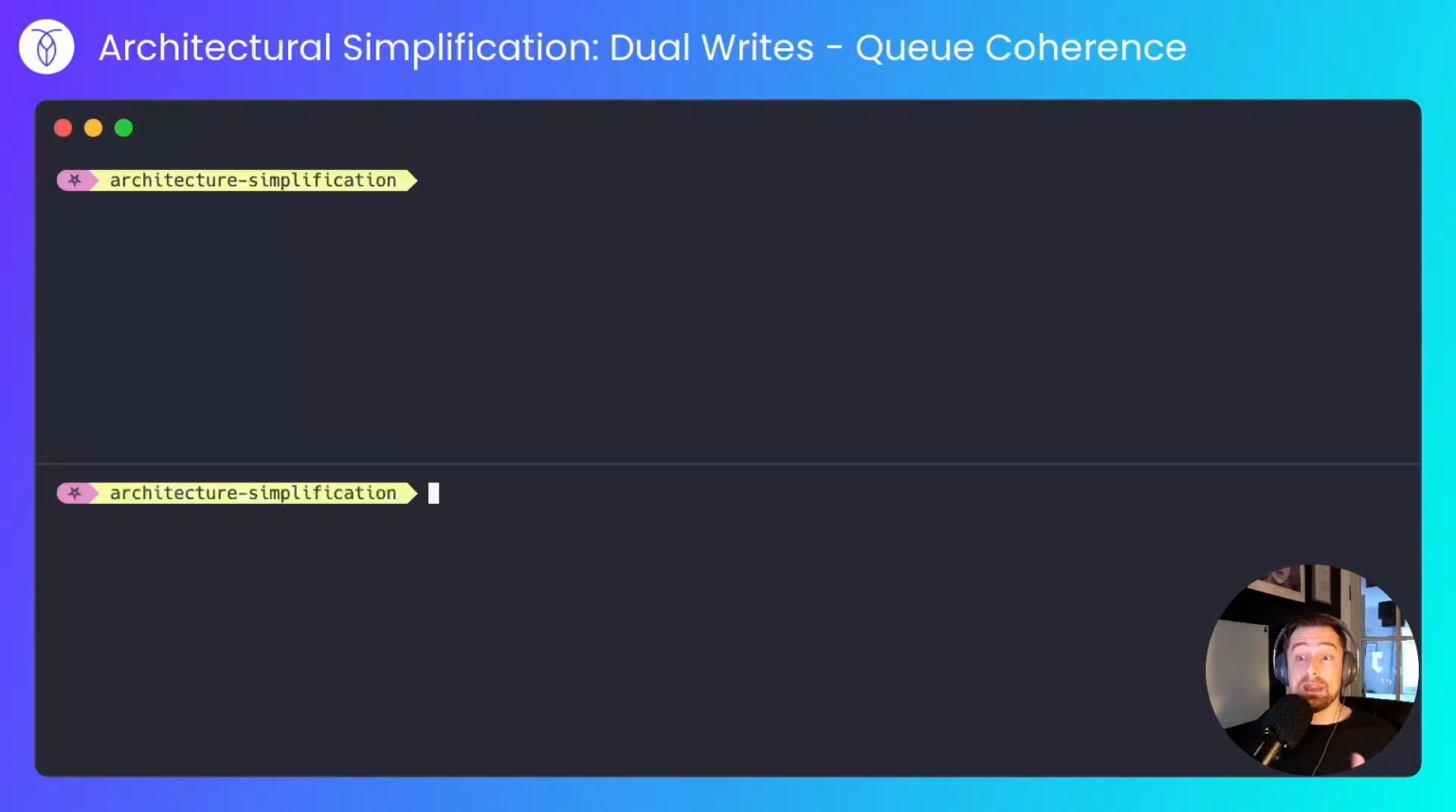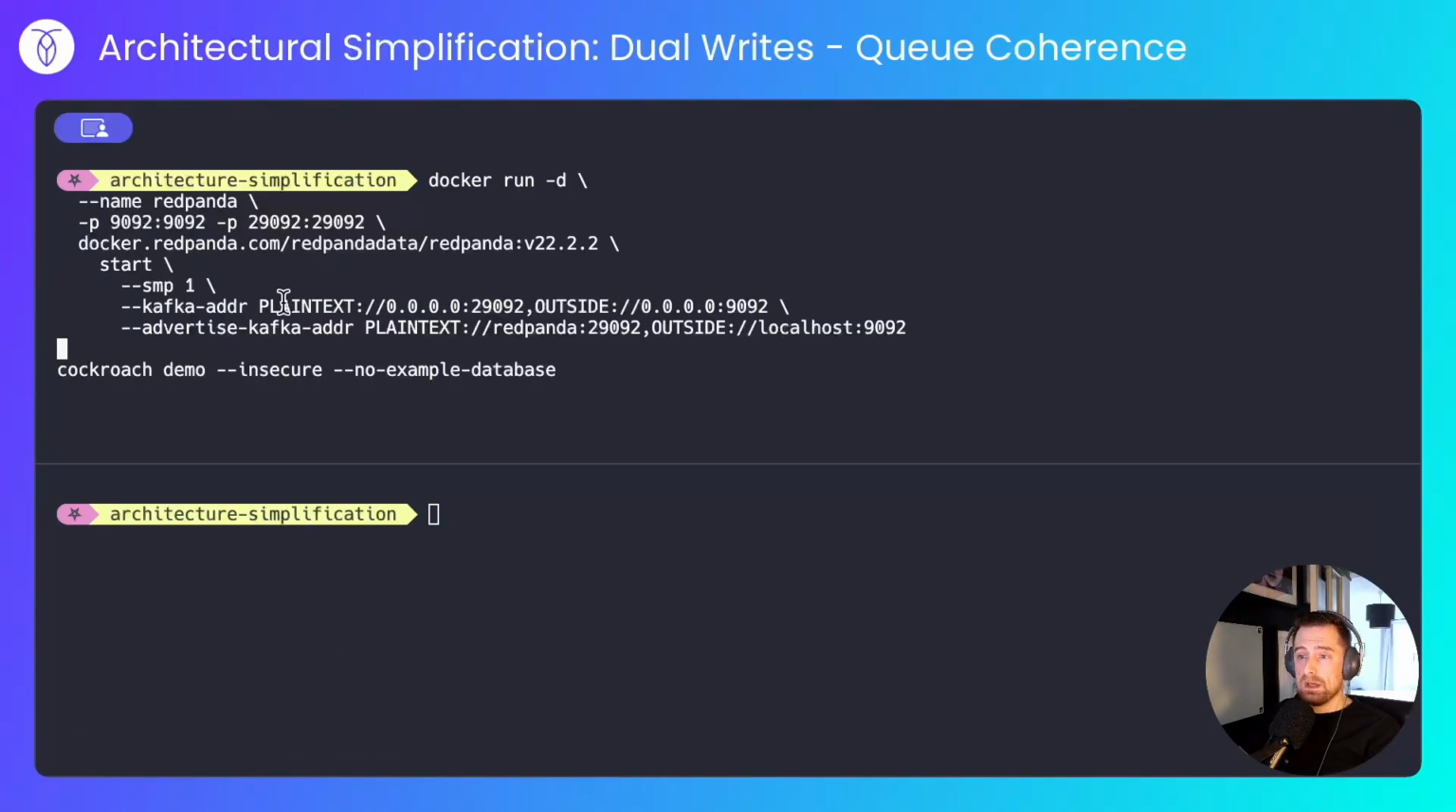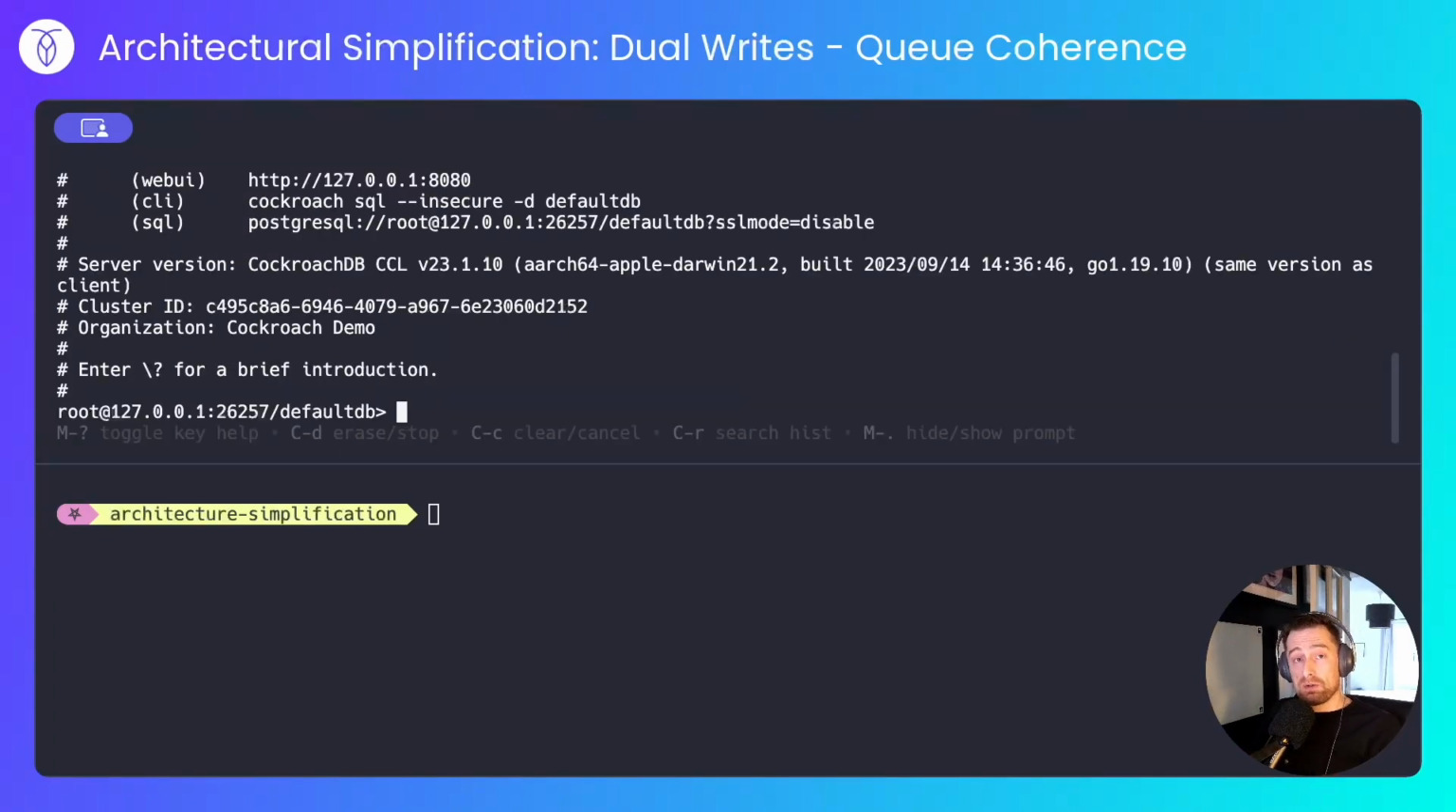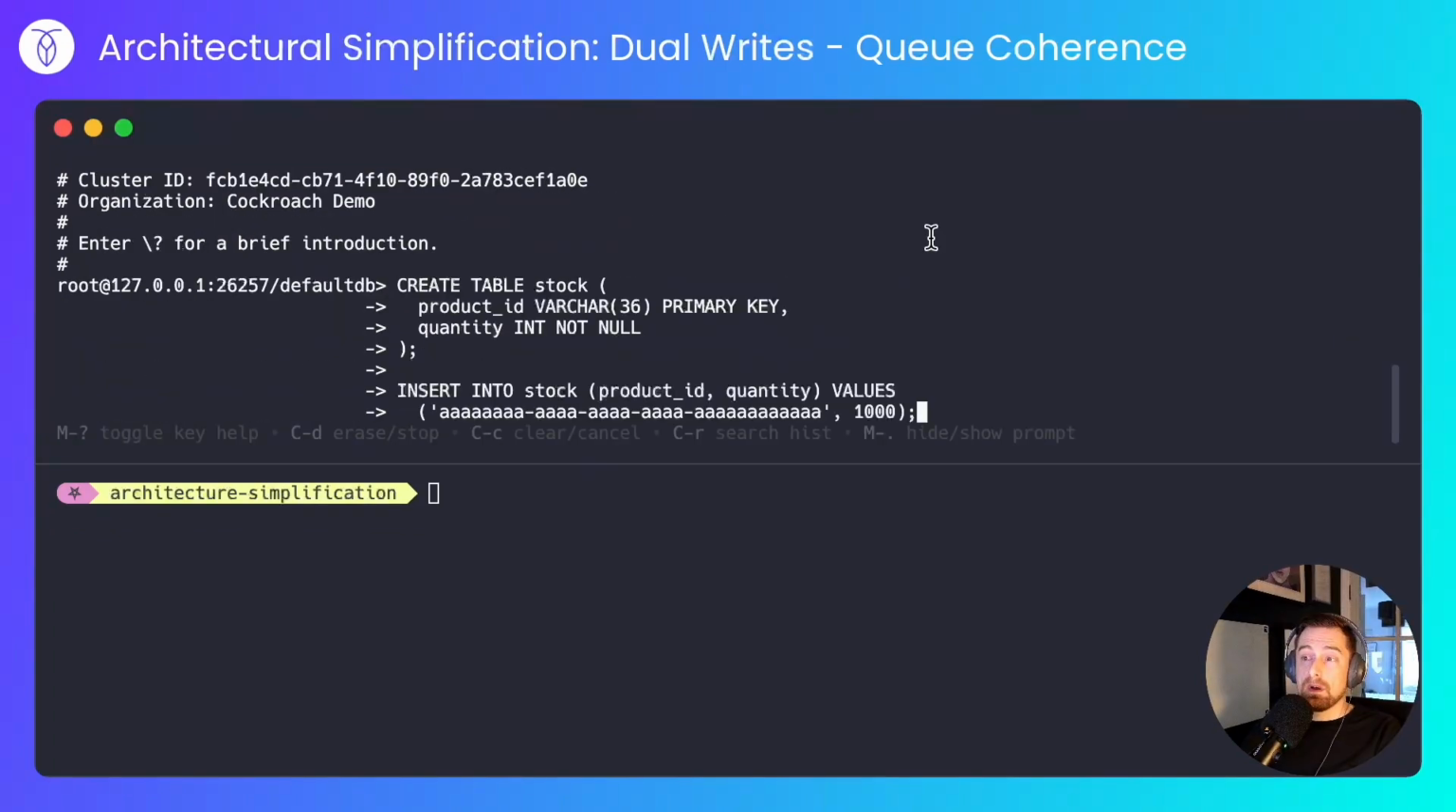This time we'll work in the after scenario. I'll start my Red Panda node and I'll also start Cockroach Demo, which runs a local enterprise cluster for testing purposes. This is all part of the Cockroach binary, so you can run it yourself at home. I'll create the same stock table and same canned product.